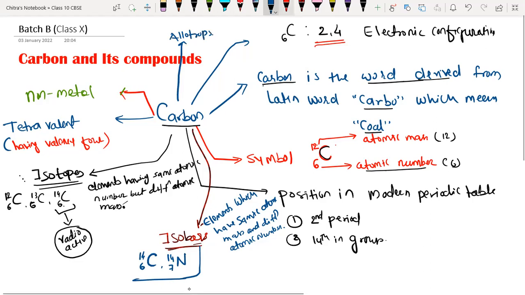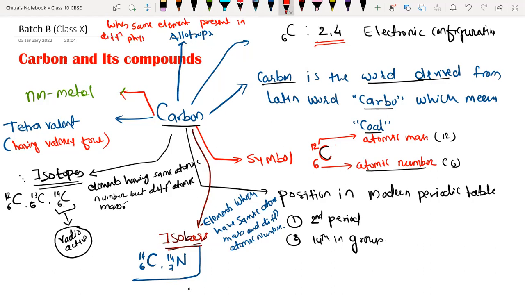When the same element is present in different physical forms, those are allotropes. Like we have three main allotropes of carbon.